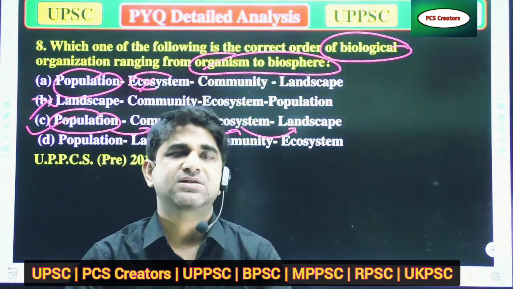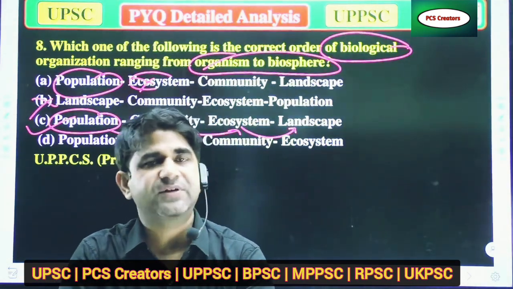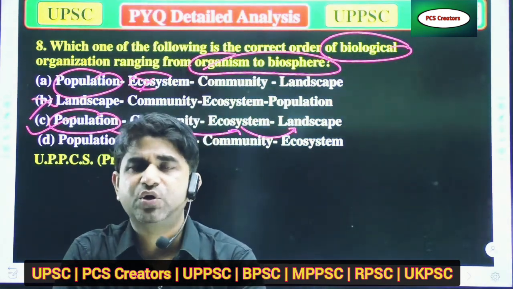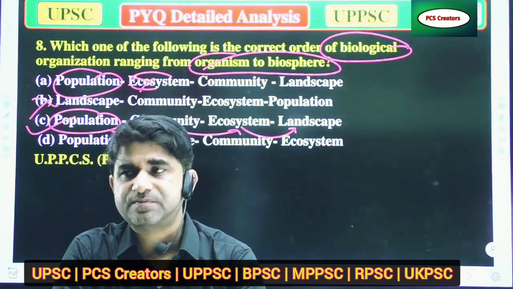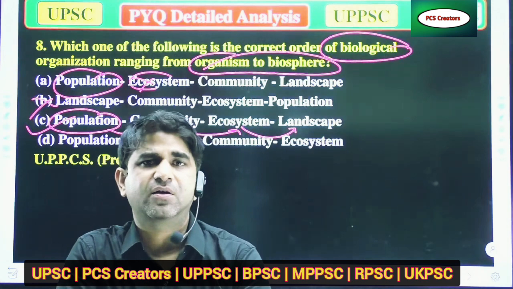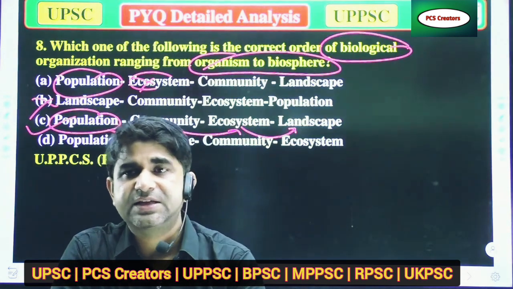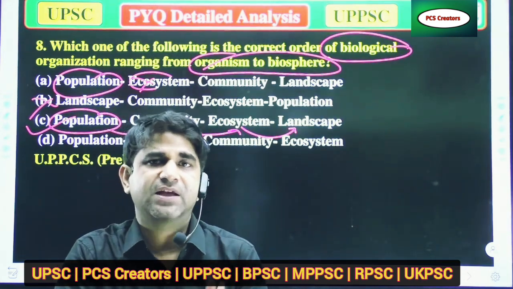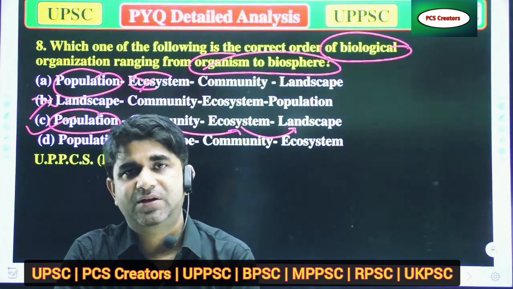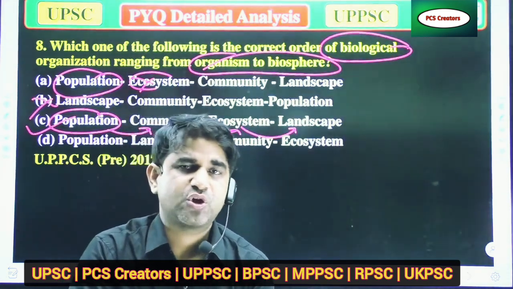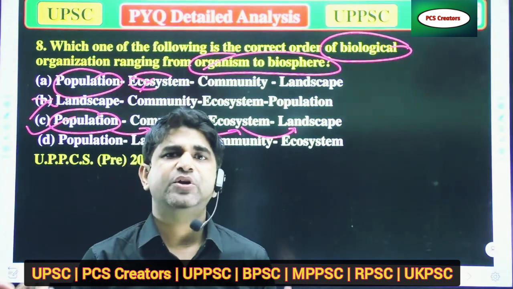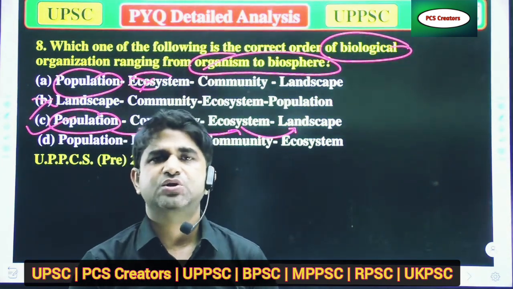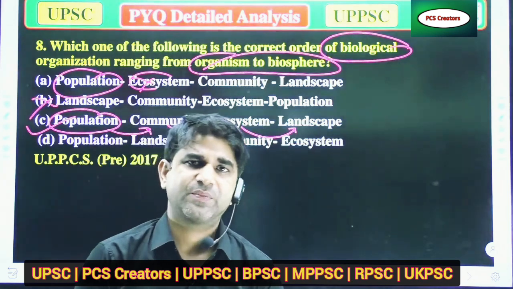As we have discussed earlier, for any landscape, for any biological area, there is need of population. When there is a huge population of living organisms, they will make a community.